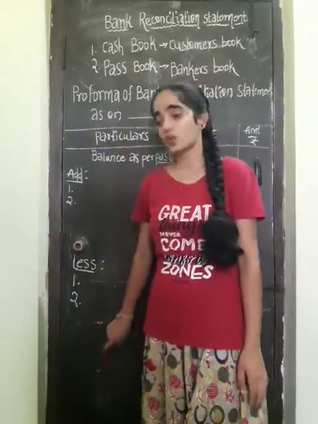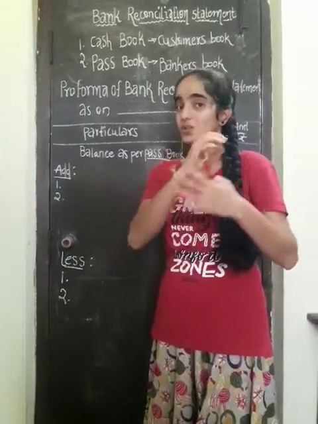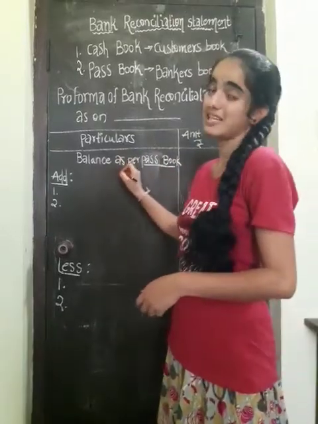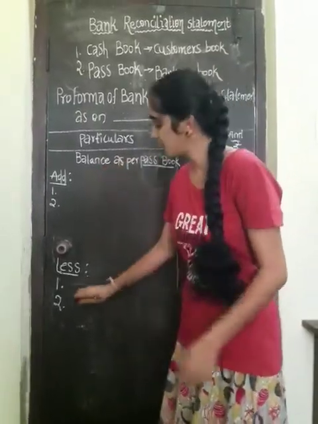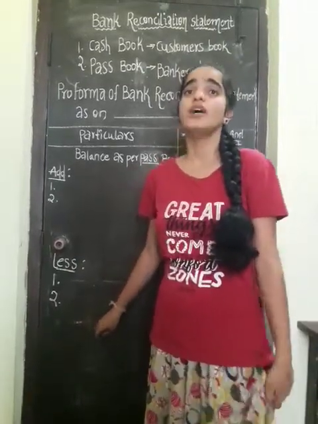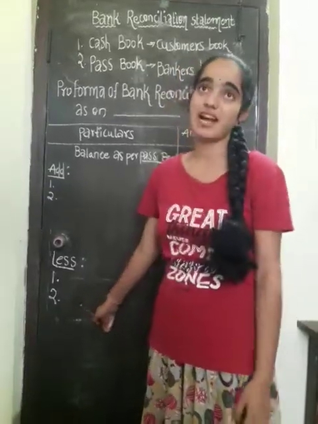Check issued or drawn will come. If a customer draws a check from the bank, the bank balance will be less. That's why it comes into the less value in the passbook. Now, wrongly debited given in the passbook also comes in the less value.